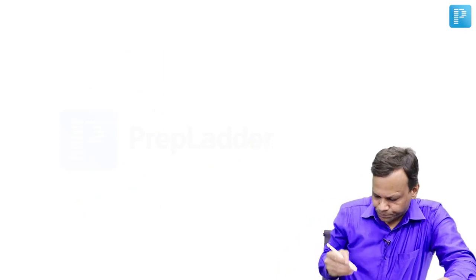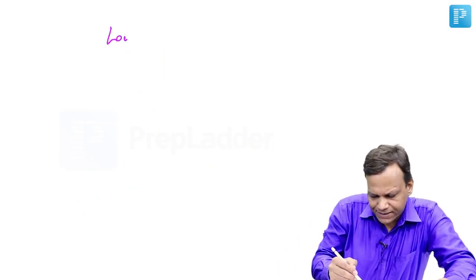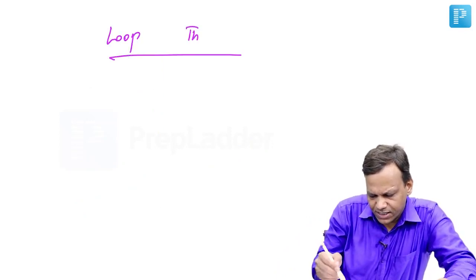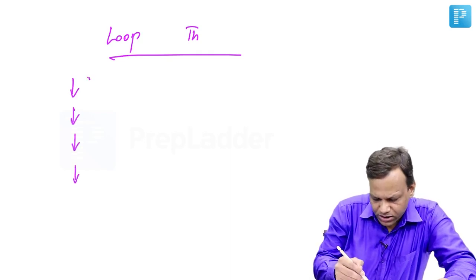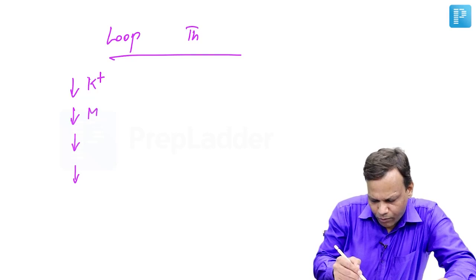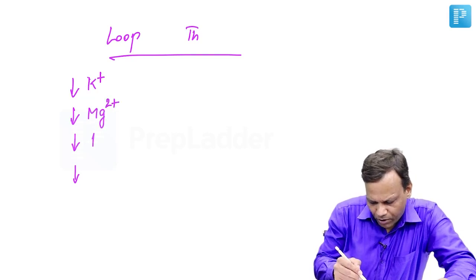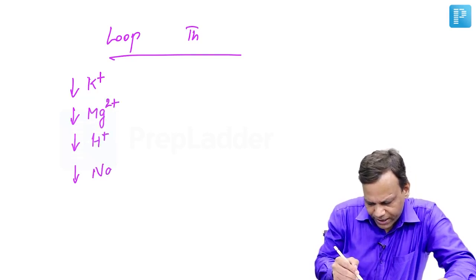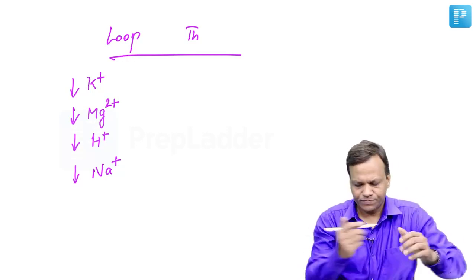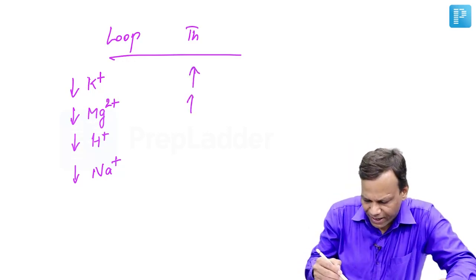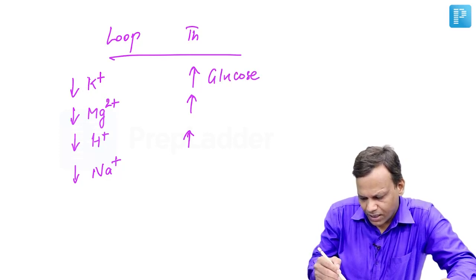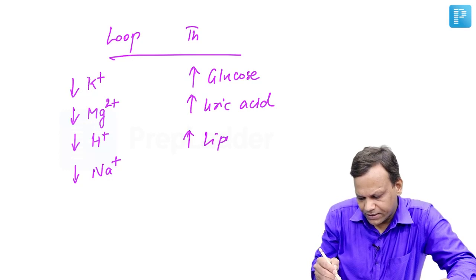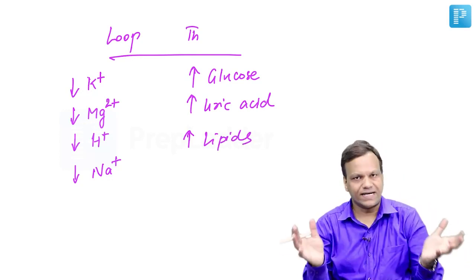Okay. Now, both loop and thiazides have some common side effects. They decrease all the ions in the blood, like they cause hypokalemia, hypomagnesemia, metabolic alkalosis, hyponatremia. They decrease all the ions, and they increase all the metabolic substances, like they cause hyperglycemia, hyperuricemia, and hyperlipidemia. That is the common side effect of loop and thiazide.